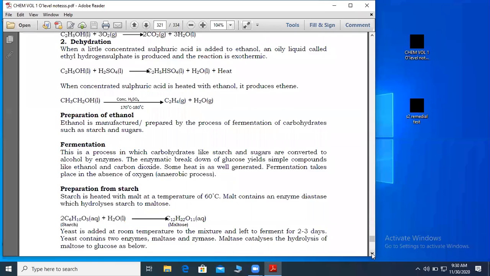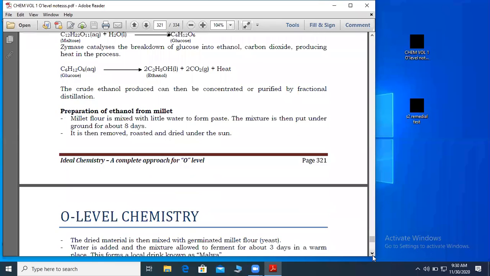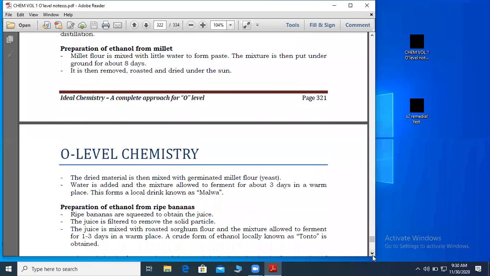So I gave you an assignment. Can I call it homework? I said those people who come from the West, for us, we don't have millet, but we use bananas to get ethanol.